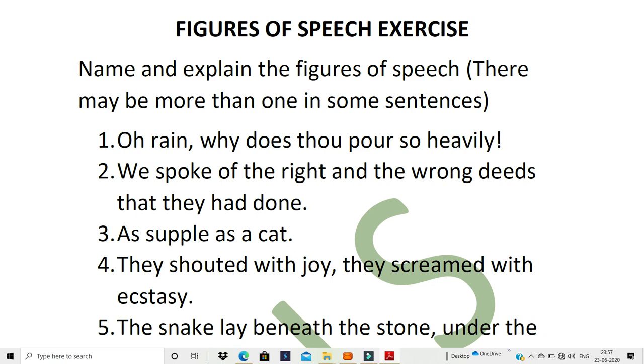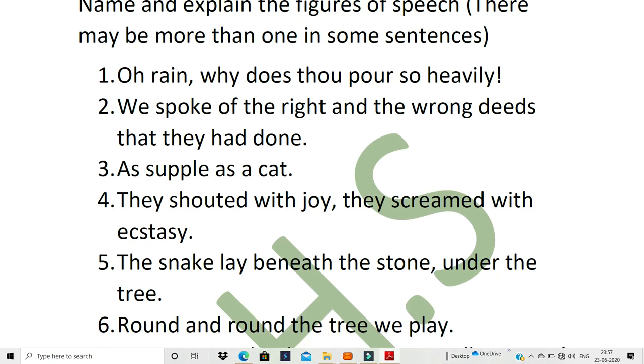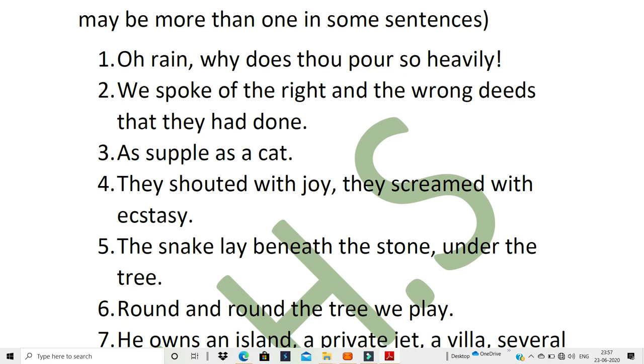It's quite easy. Oh rain, why does thou pour so heavily? Now thou means you. Second one, we spoke of the right and the wrong deeds. Deeds means actions, something that one does. So it's the actions that they had done.